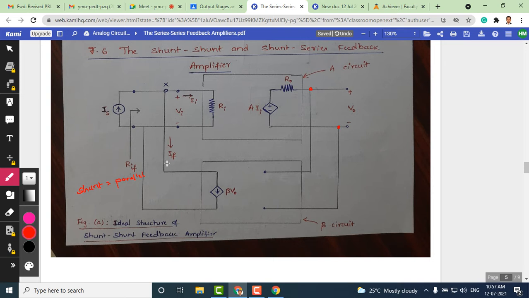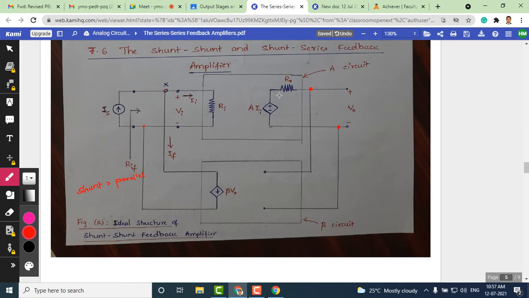Also see the type of mixing that is happening here. The mixing is also done in a shunt fashion, parallel fashion. So there is shunt sampling and shunt mixing, which gets mixed with the input current. Therefore this type of feedback topology is also called the shunt feedback topology.